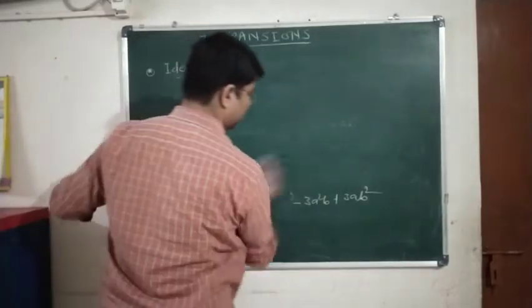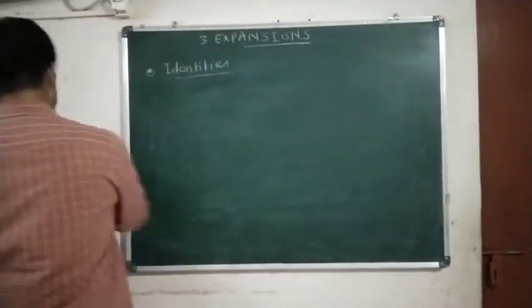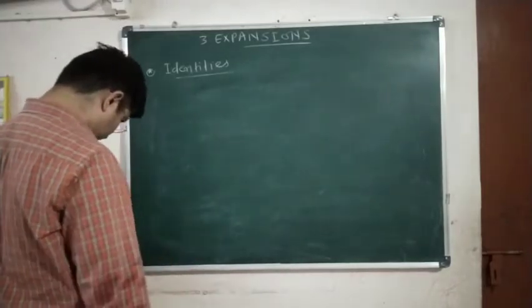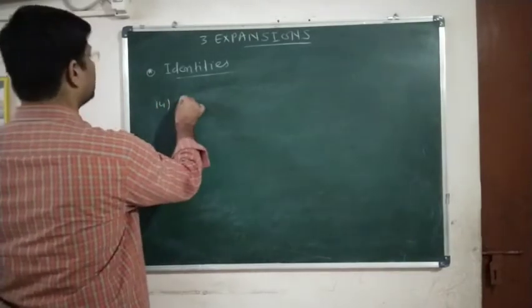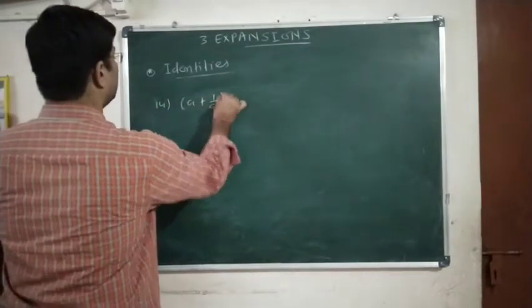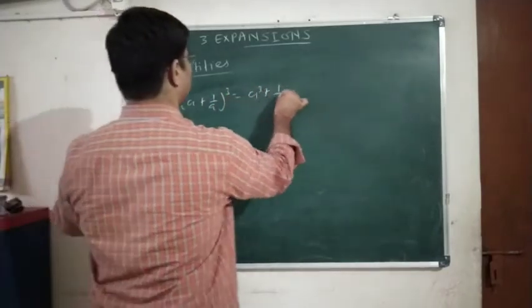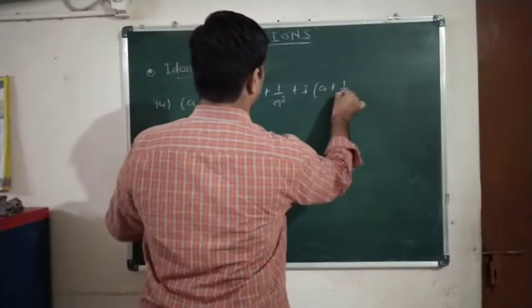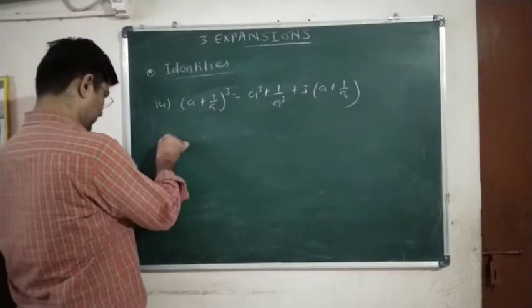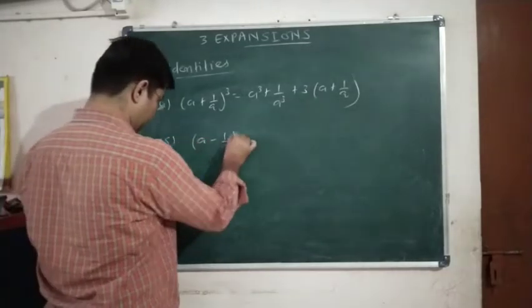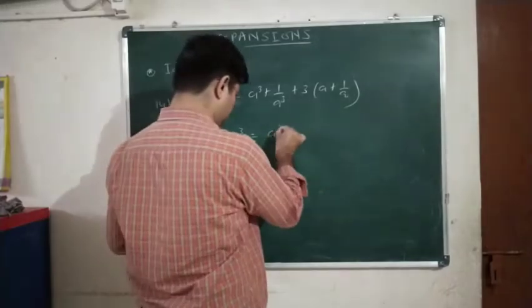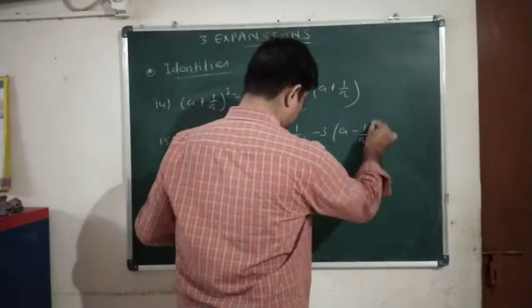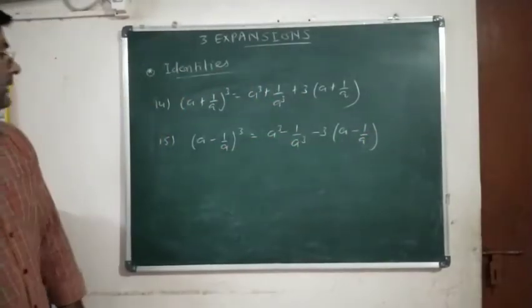Now in these two formulas, if you replace b by 1 upon a, then what happens? I forgot the number is 13. Now let us write down number 14. (a plus 1 upon a) the whole cube is equal to a cube plus 1 upon a cube plus 3 into (a plus 1 upon a), and (a minus 1 upon a) the whole cube is equal to a cube minus 1 upon a cube minus 3 into (a minus 1 upon a). Clear?